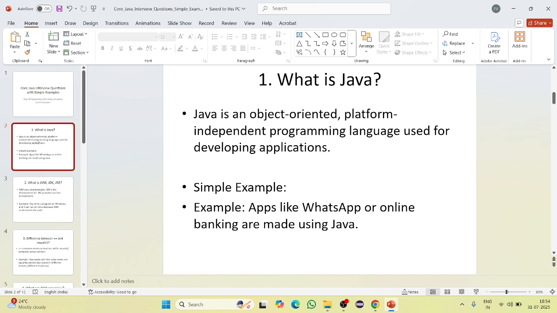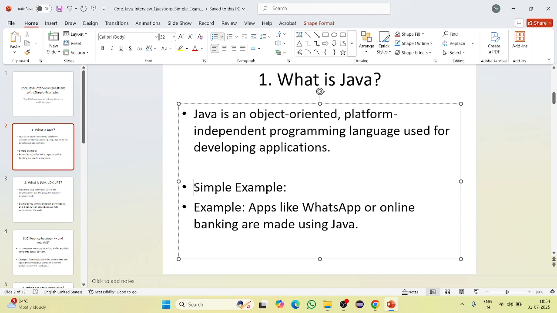Java is an object-oriented programming language that is used for developing applications. For example, we can develop WhatsApp or any online banking using Java. An interviewer can also ask why Java is platform independent. Because the code written in Java is compiled into an intermediate form called bytecode, which can run on any device or any operating system that has the JVM, Java Virtual Machine, installed. That's why it is platform independent.